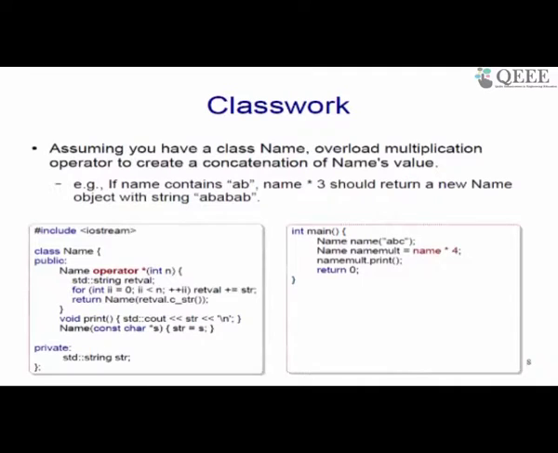So we will move to the slide number 8. And what I want to do is to take a more concrete example of, let's say, a class whose name is essentially name, right. So I am talking about, let's say, a student name or a person's name, and what we want to do is to overload the multiplication operator, that is star, to create a concatenation of the name's value. So for example, if the name contains AB, then name into 3 should create AB, AB, AB as a concatenated single string. This is an operation which is definitely application dependent.